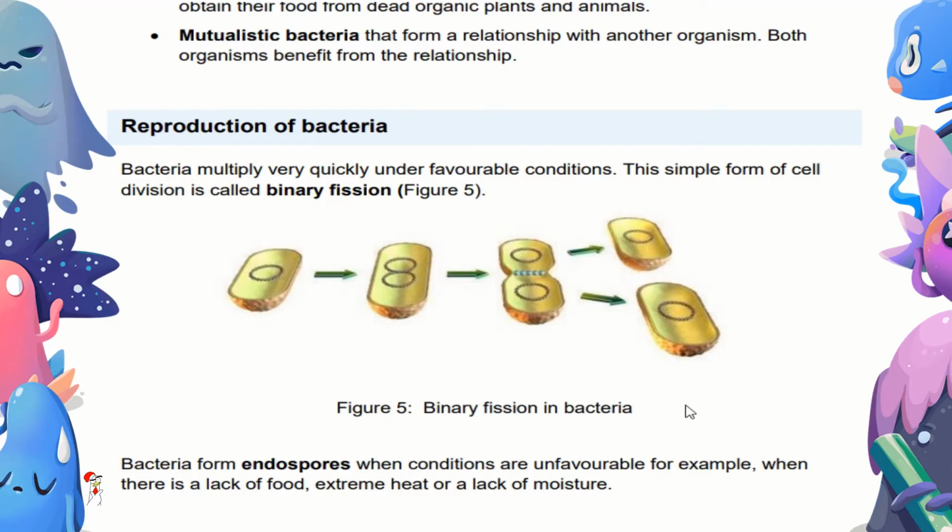Unless you were in grade 10, you learn in grade 10 about mitosis. It's also the same thing. There's one whole cell, things happen inside, it starts dividing, a wall forms, and then they become two separate cells or bacteria. Bacteria form endospores when conditions are unfavorable, for example when there is a lack of food, extreme heat, or lack of moisture.